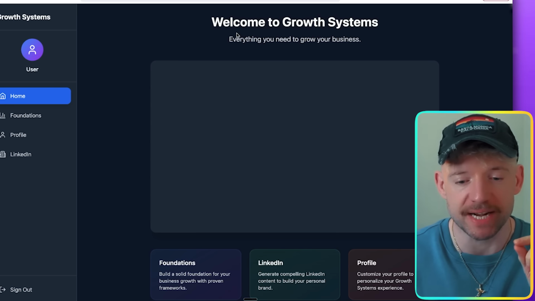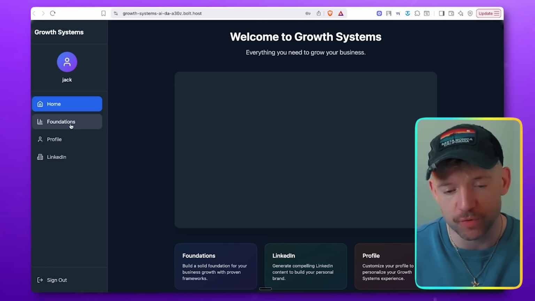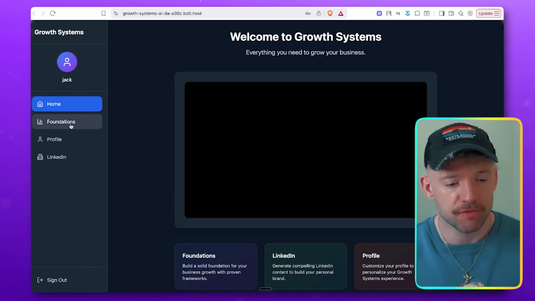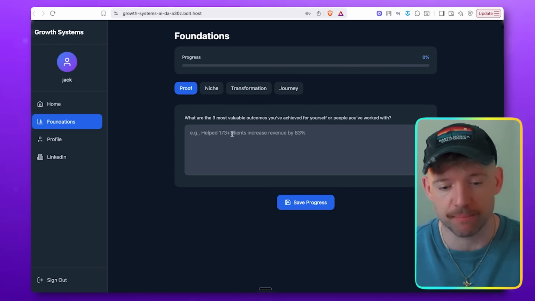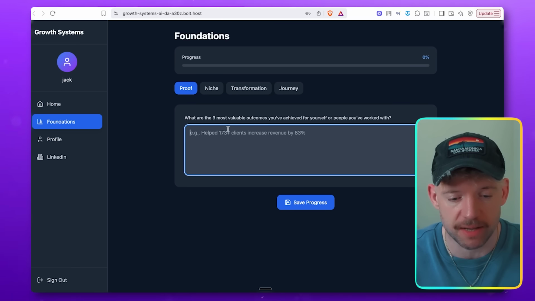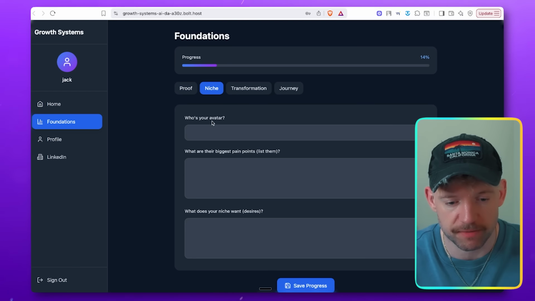Now, once we've done that, the next thing I wanted to do is come over to the foundation section, and we're gonna add in all of the key information, okay? So let's come over to foundations real quick, and we can add in proof. So the user has just signed in. Now we wanna get them to enter this information. So let's come down here, enter this. Beautiful, come down to niche.